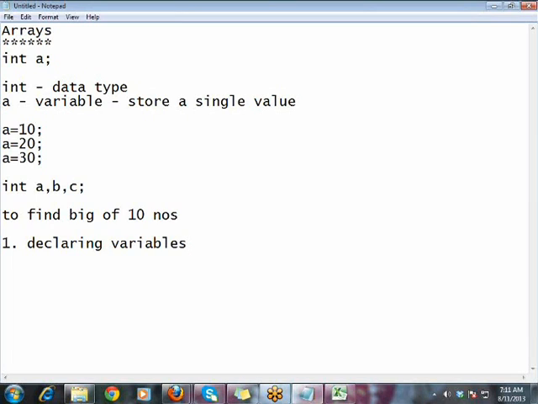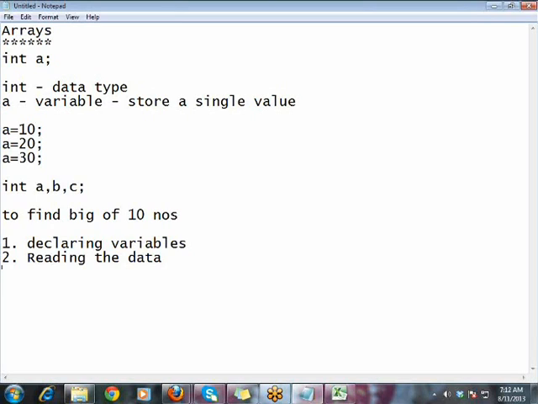If it is the biggest of 100 numbers, then for declaring variables you need to take 100 variables, and for reading the data you need to say a equal to scan.nextInt, b equal to scan.nextInt, and repeat it for 100 numbers. That is difficult. The second step which makes writing the program too difficult is reading the data. Reading data into 100 variables is really difficult. Let us say you read the data and the variables have values in them.